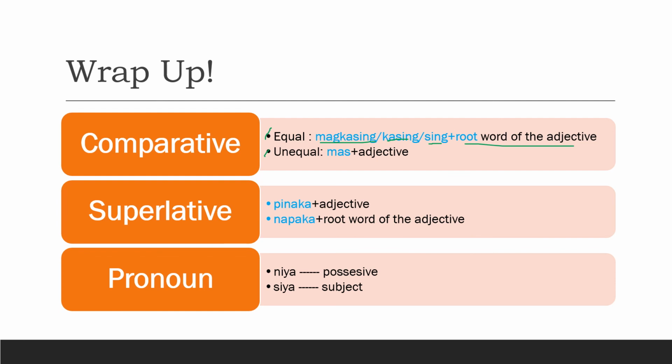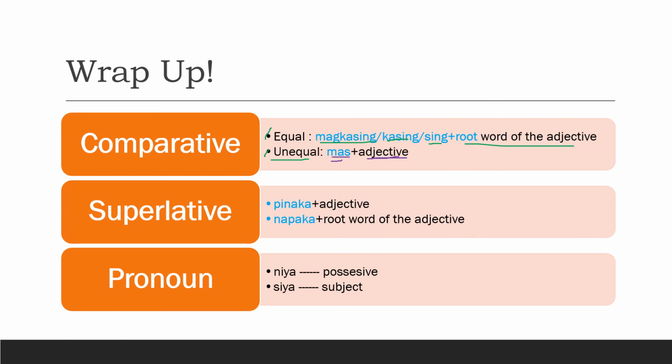An example of that is magkasing ganda. It's like their beauty is just the same. When we use unequal, our formula is mas plus the adjective, like mas maganda, or more beautiful.